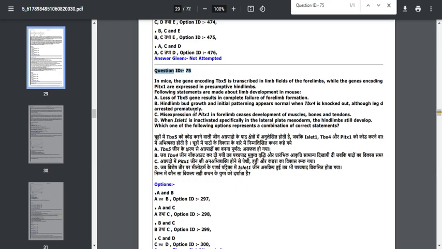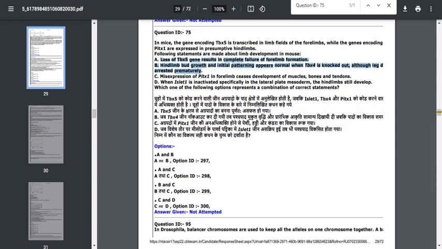If you check the question, loss of the TBX5 gene results in complete failure of forelimb formation, and here they are asking which of the following statements is correct. Option A and option B are correct. That is, loss of the TBX5 gene results in complete failure of forelimb formation, as well as hind limb bud growth, and the initial patterning will be normal even though the TBX4 gene is knocked out, because the TBX4 gene's function will be replaced by the TBX5 gene.